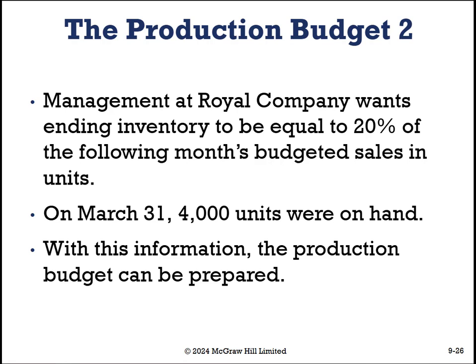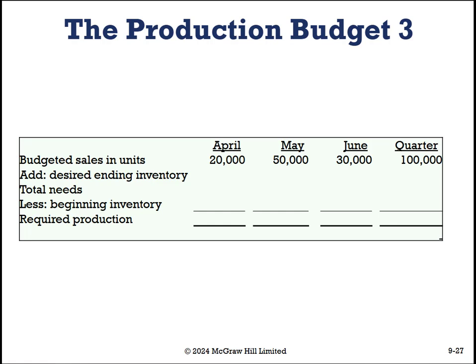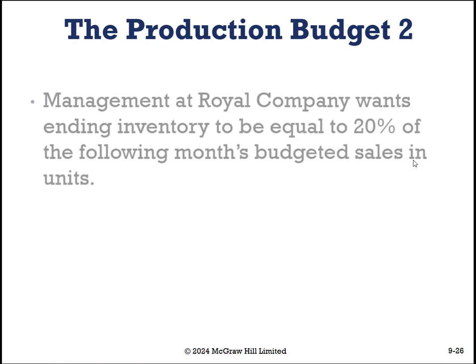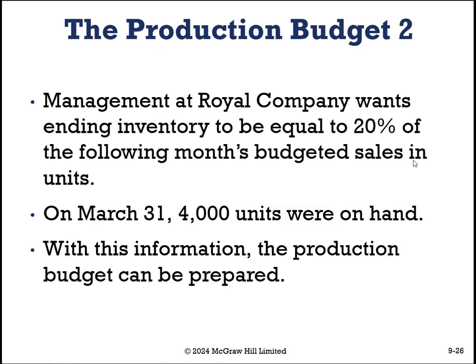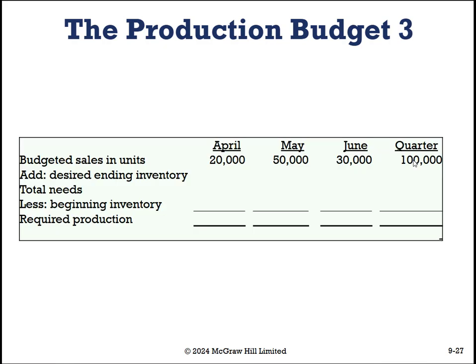On March 31st, we had 4,000 units on hand. With this information, the production budget can be prepared. So let's take a peek. All right, so this is all flowing through from previous slides: 20,000, 50,000 and 30,000 for a projected budgeted sales of 100,000. And we are told, back it up, that they want 20% of the following month's budgeted sales in units on hand. Then we need to figure out what is our required production. So we need to back it up from the end of March and figure out what do we have to have on hand at the beginning of April to satisfy April's sales.